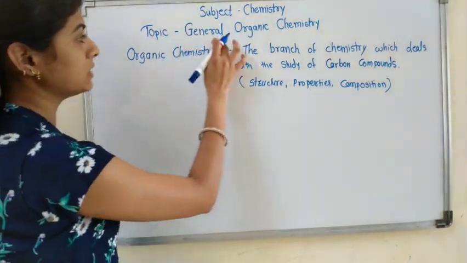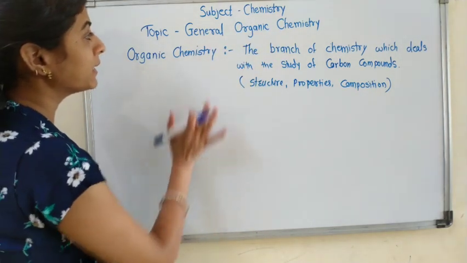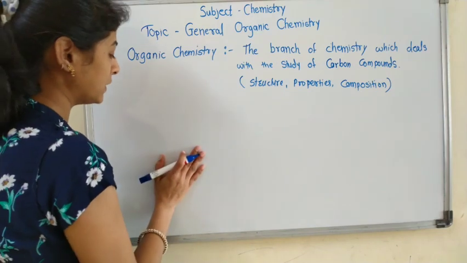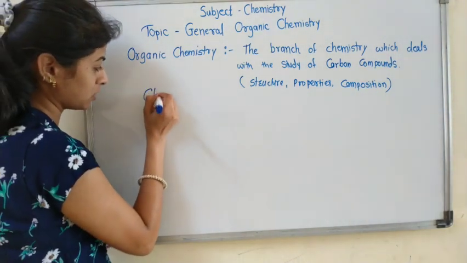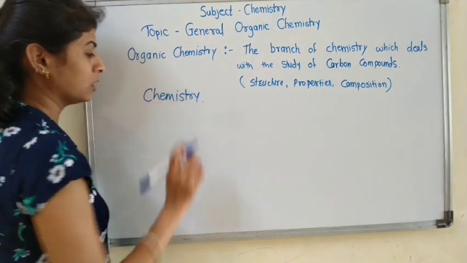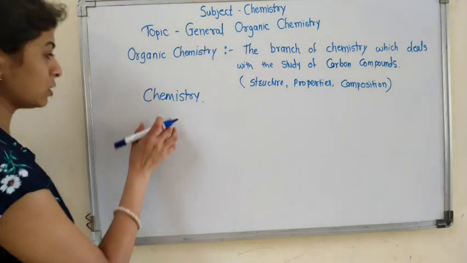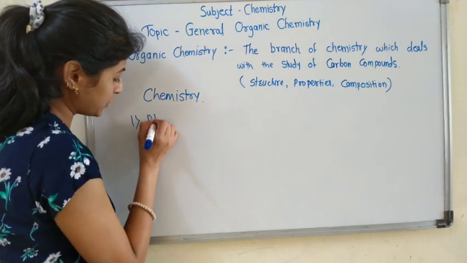Now today's topic is general organic chemistry. Now what is meant by organic chemistry? First of all, we see what are the branches of chemistry. There are various branches of chemistry, in which, in our syllabus, the first branch is physical chemistry.